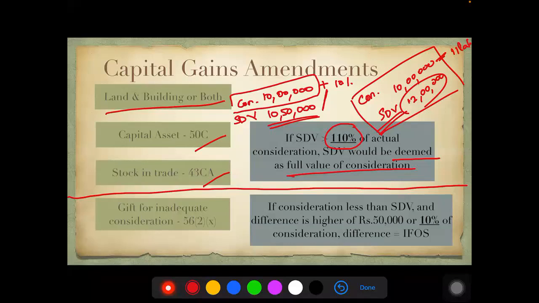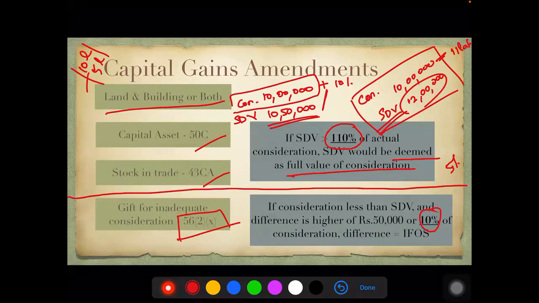Another place, another reason why I have added the next section here is this was also earlier 5%. Now it's become 10%. So earlier, if any kind of property was given for inadequate consideration, say for example, the fair market value of the property was 10 lakhs, but that was given for say 5 lakhs, the remaining used to be taxed as gift under 56(2)(10). Okay, so it was taxed as gift for inadequate consideration.